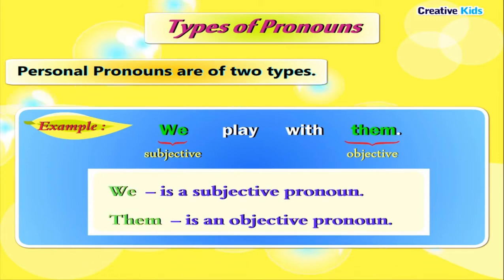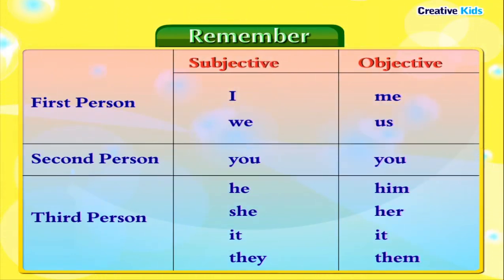Them is an objective pronoun. Remember, first person, subjective: I, we; objective: me, us. Second person, subjective: you; objective: you. Third person, subjective: he, she, it, they. Objective: him, her, it, them.